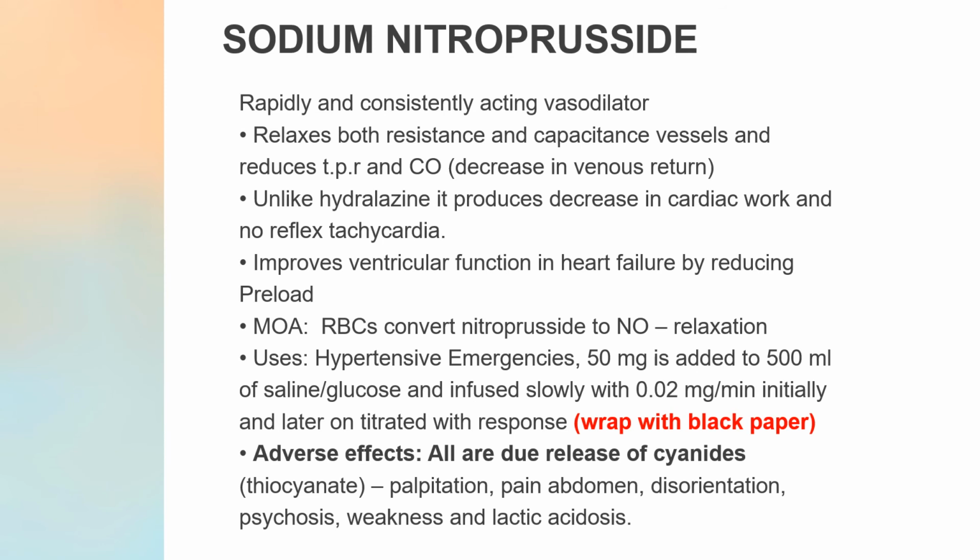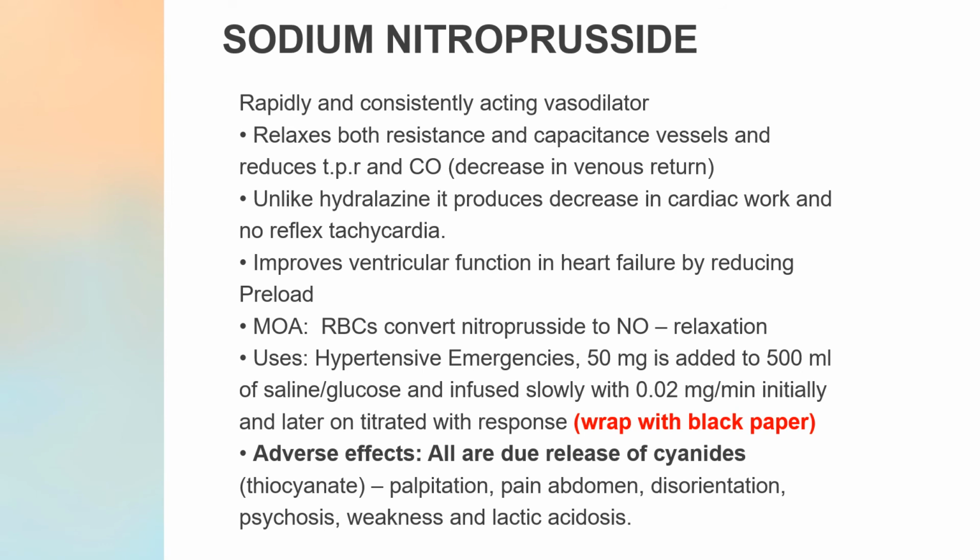Now, unlike hydralazine, it produces decrease in cardiac work and there is no reflex tachycardia, which is seen with other vasodilators, arterial dilators. Okay, it improves ventricular function in heart failure by reducing preload. Now, as far as mechanism of action is concerned, RBCs convert nitroprusside to nitric oxide, and this nitric oxide later on causes relaxation. Once you study the nitrates, you will come to know in detail the mechanism of action, how this nitric oxide is responsible for causing vascular relaxation, that is vasodilatation.